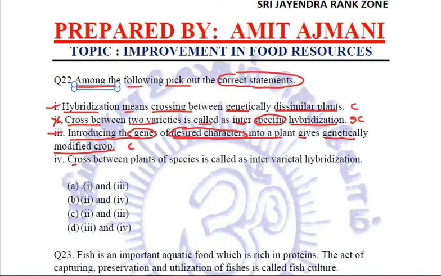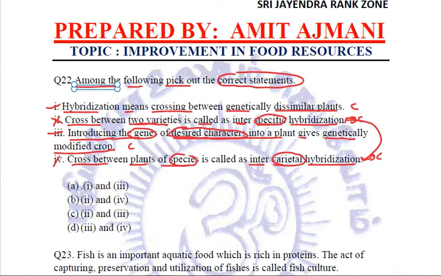Next, cross between plants of species is called as intervarietal hybridization. Incorrect. These two should have been, actually, they are wrongly placed. The above one is the intervarietal, that is the cross between two varieties, and this one is the interspecific because it is between the species.